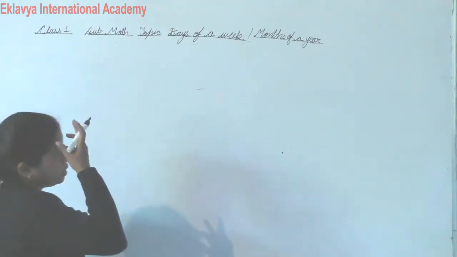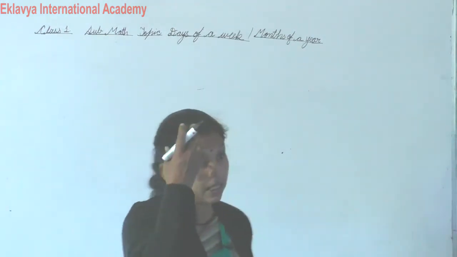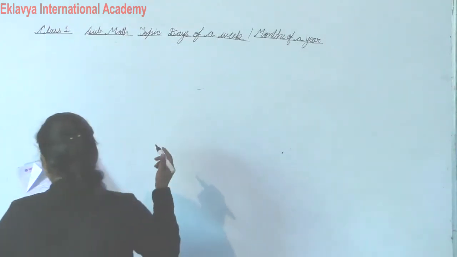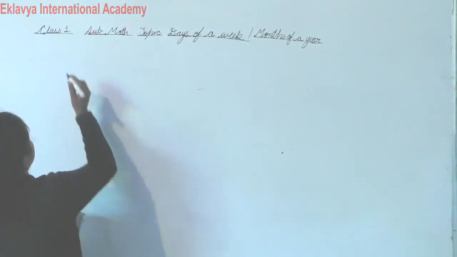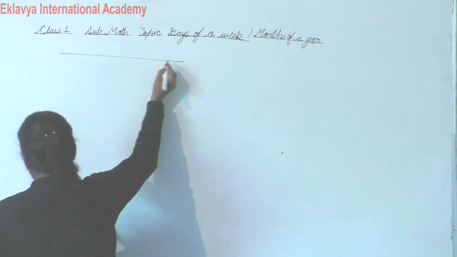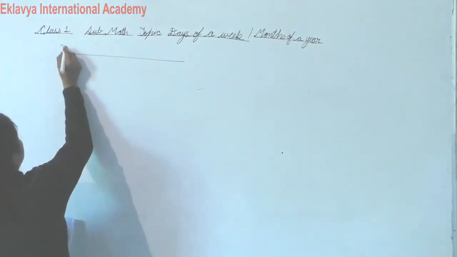So students, how many days in a week? Okay, 7 days in a week. There are 7 days in a week.